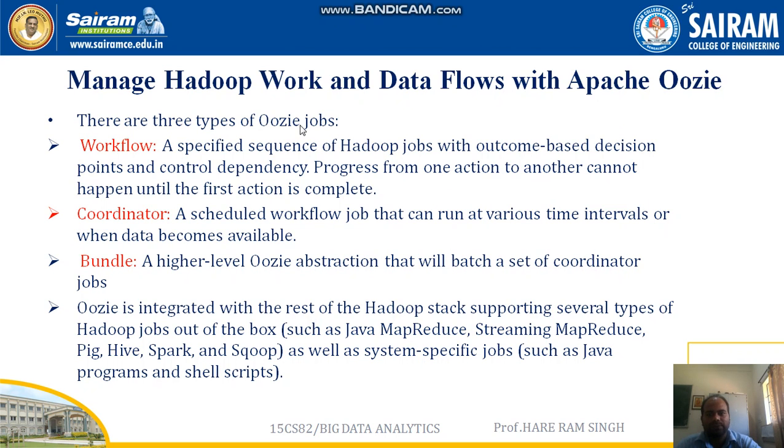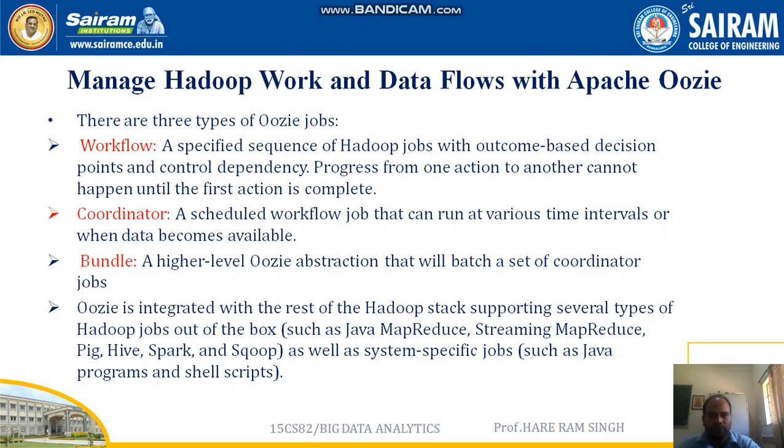There are three types of Oozie jobs. First, workflow: a specified sequence of Hadoop jobs with outcome-based decision points and control dependency.